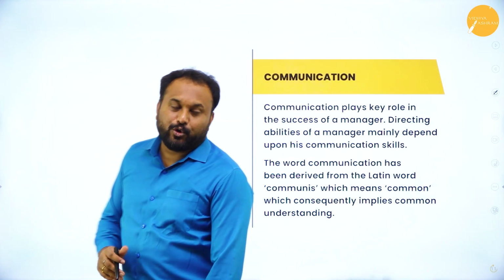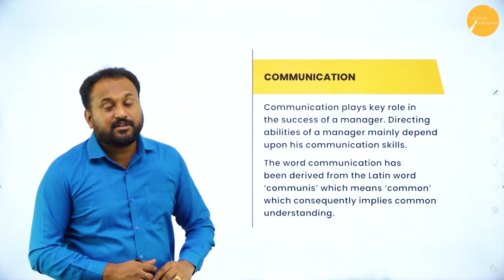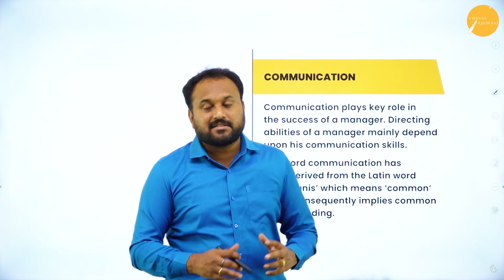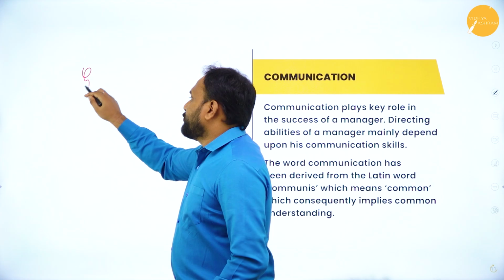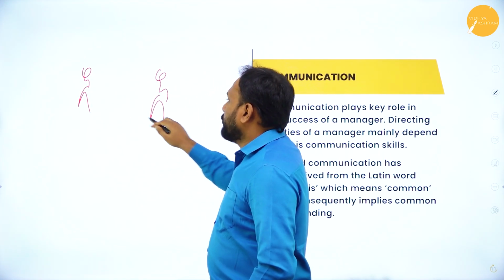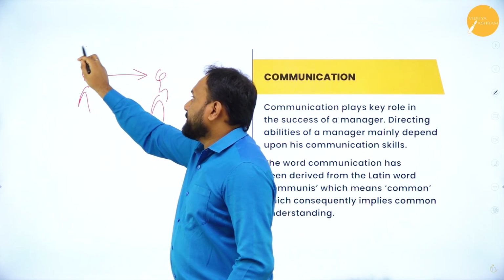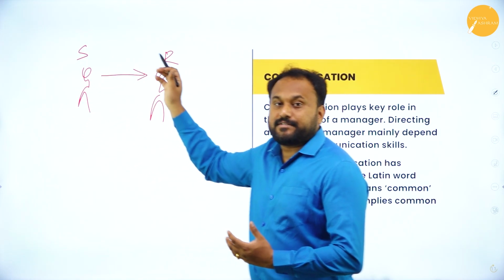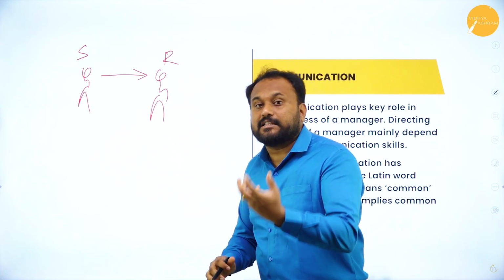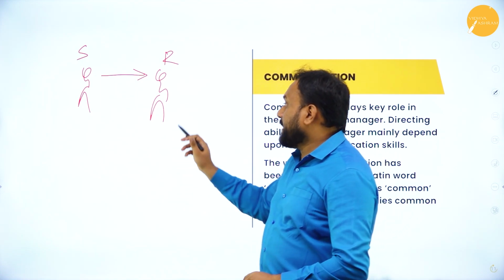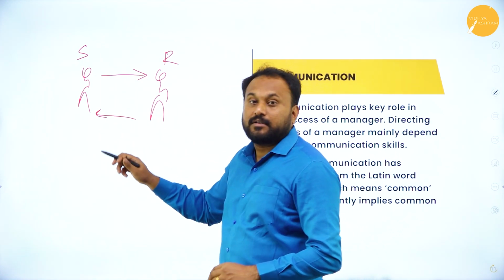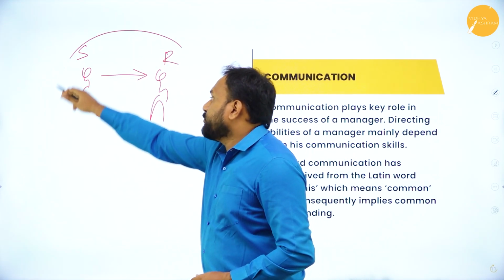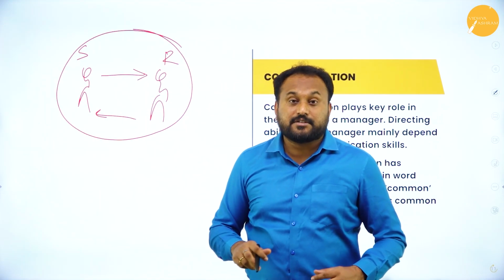Now the next one we go with is the topic called communication. What exactly communication means is very simple. There should be at least two people. One person is a sender, another person is a receiver. What the sender sends, the receiver needs to understand in the same sense, and then he should reply it back. So that is called communication.